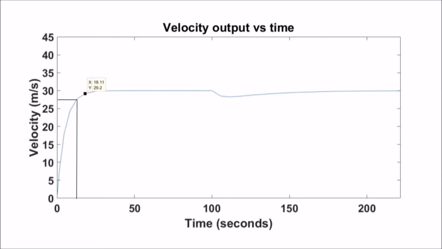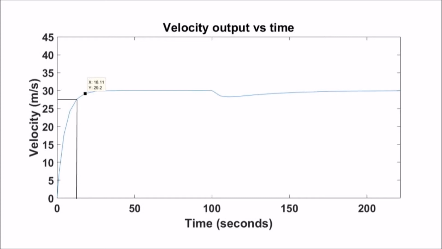The plot shown is the output of the Simulink program. This demonstrates the predicted velocity of the car as it gets up to speed, settles, and eventually hits a disturbance, or in this case, the hill. The rise time is about 12.7 seconds, and the settling time sits at about 18 seconds. These meet our goals of 13 seconds and 20 seconds respectively.